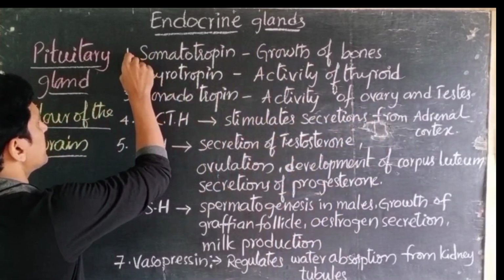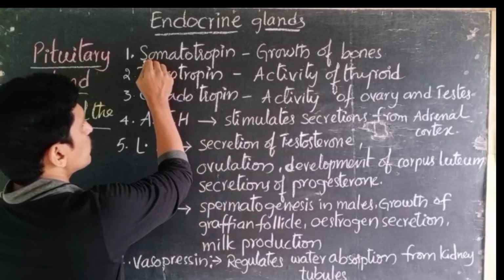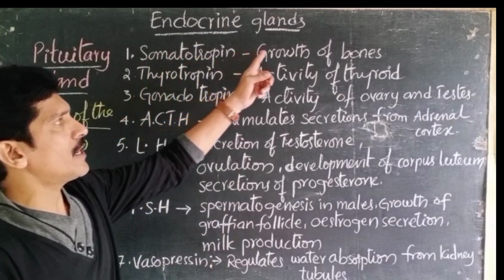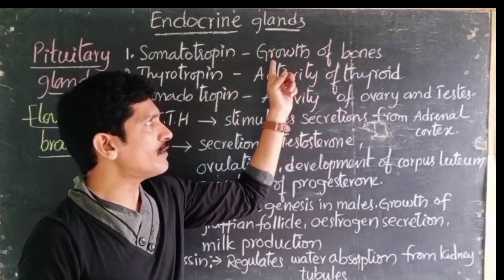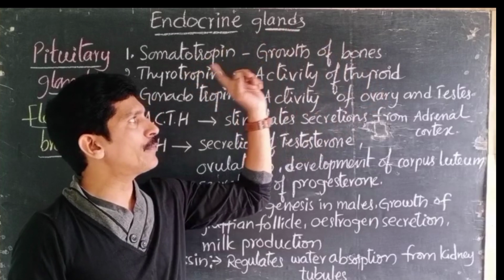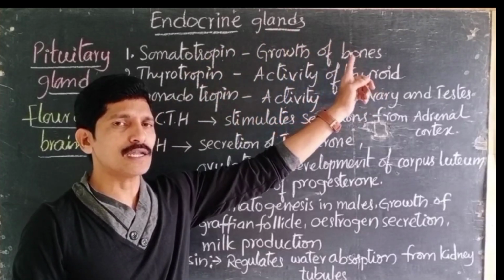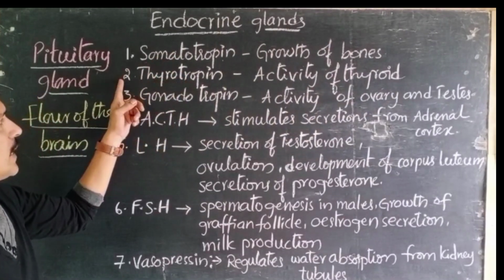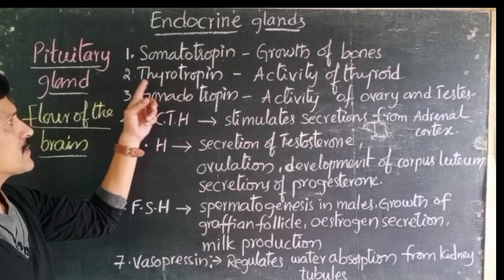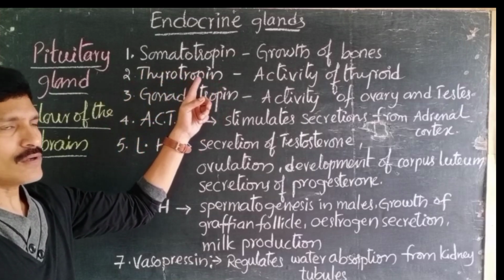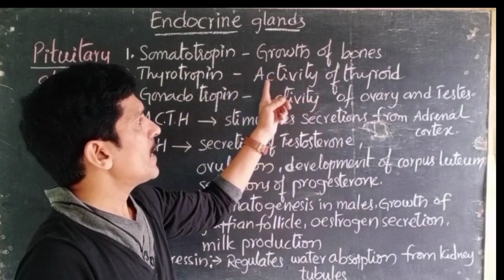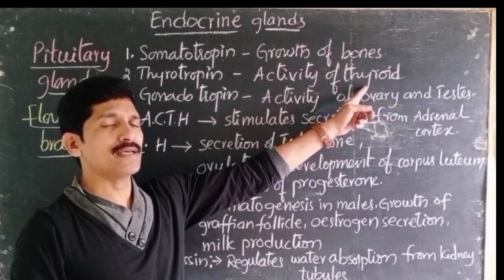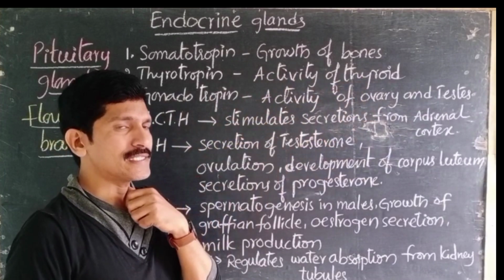The first hormone secreted by the pituitary gland is somatotrophin. Somatotrophin helps in the growth of bones in the body. Wherever the bones are located, these bones are grown by the stimulation of somatotrophin. Later, another hormone secreted by the pituitary gland is thyrotrophin. Thyrotrophin controls the activity of the thyroid gland. The thyroid gland is near the neck itself, right?